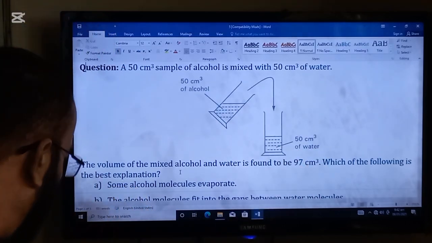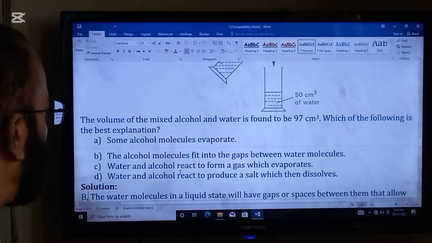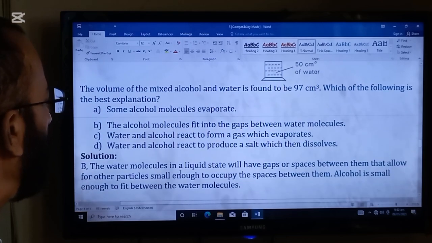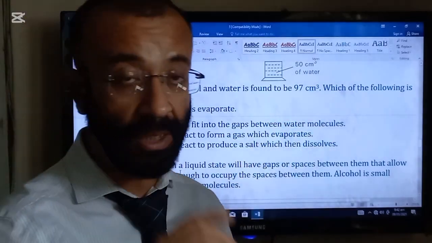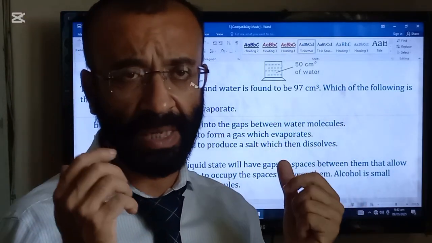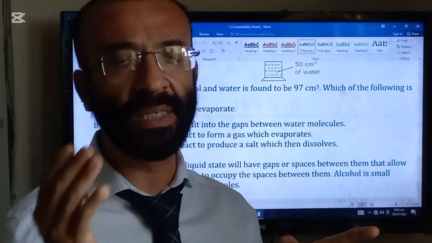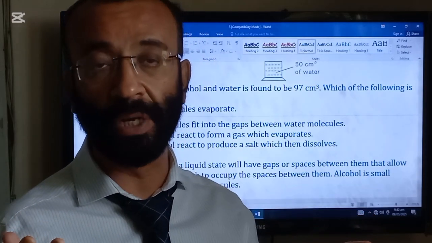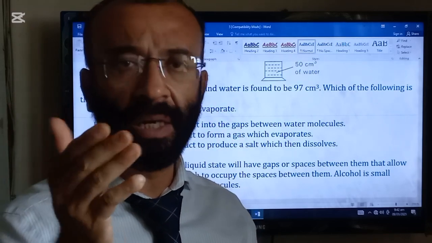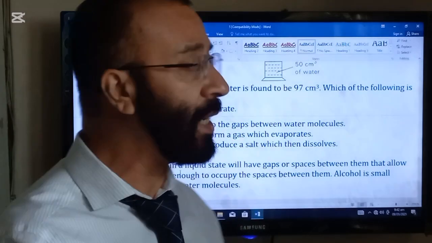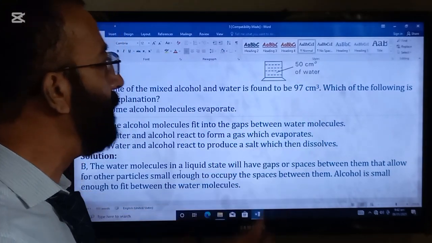Now the question is, the volume of the mixed alcohol and water is found to be 97 centimeter cube instead of 100, because in common sense, when 50 centimeter cube of alcohol is mixed with 50 centimeter cube of water, the solution must be 100 centimeter cube, but instead we get a solution of 97 centimeter cube.